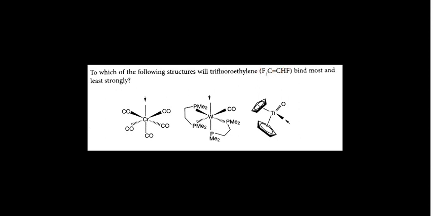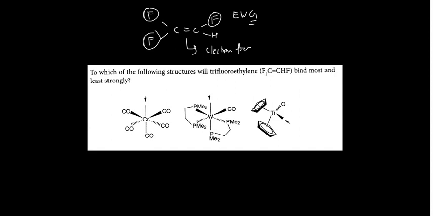So I can draw the double bond carbon, one fluorine here, then the hydrogen over there, then this fluorine, this fluorine, and they all are EWG. So it will make this electron poor. When it is electron poor, it simply means it will try to attract electron density.